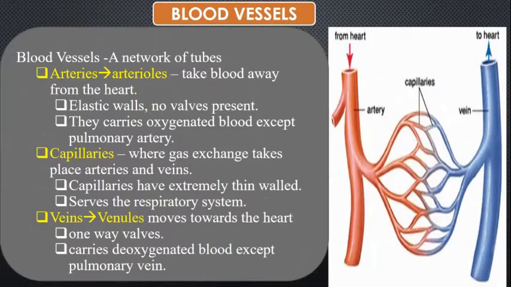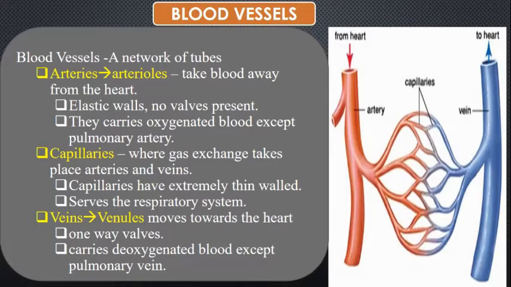Let's talk about the blood vessels. Blood vessels are a network of tubes which consist of three types, that is the arteries, the veins, and the capillaries. The arteries take the blood away from the heart, and the walls are elastic in nature. And one more thing children, the walls are thick in these arteries.